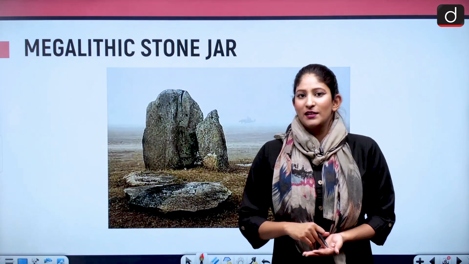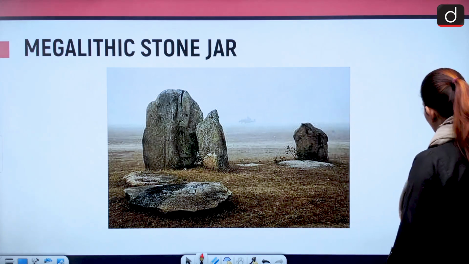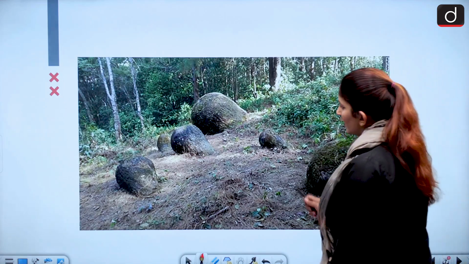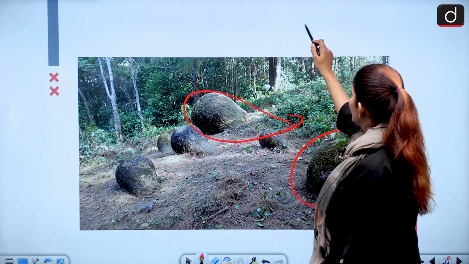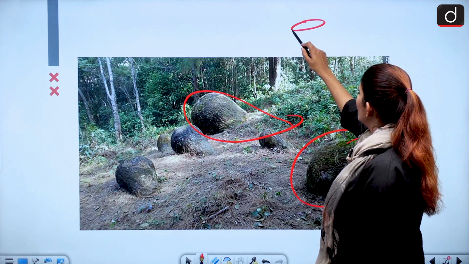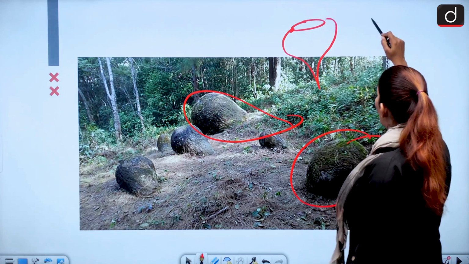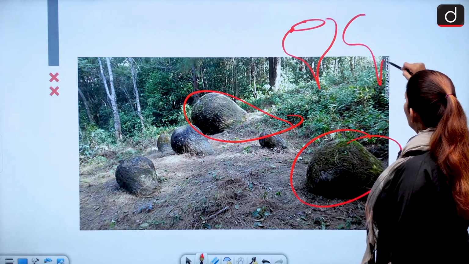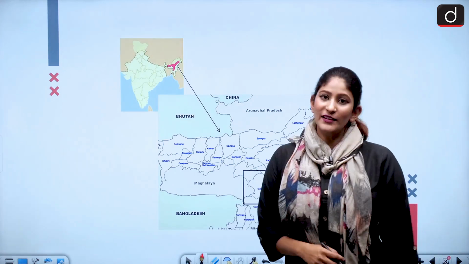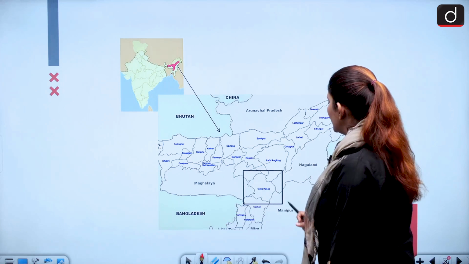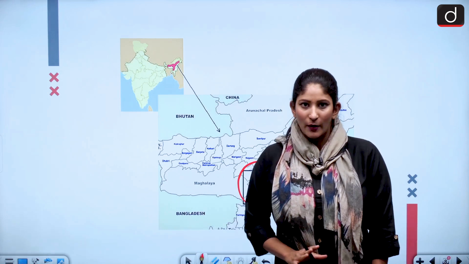But these megaliths are found in many parts of the world. And here, with respect to megalithic stone jars, that is what we are going to talk about. These are the stone jars, because it is the shape of a jar. Some are like this, and some even have two cones like this. So these are the different sorts of jars, and they have been found in the Dima Hasao district of Assam. These are the stone jars that we are talking about today.